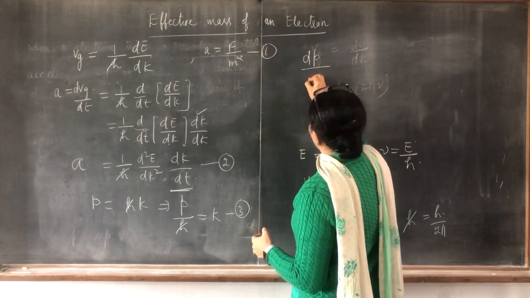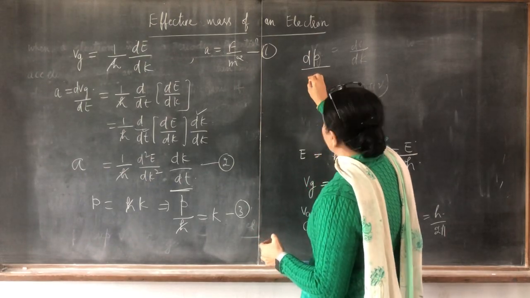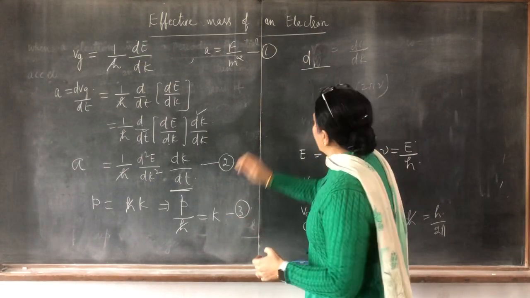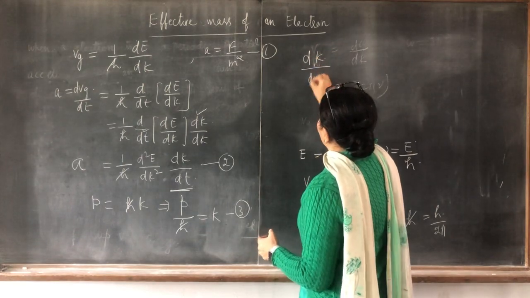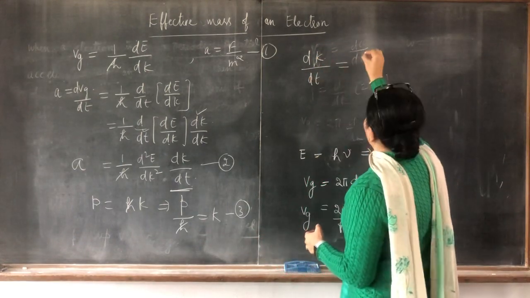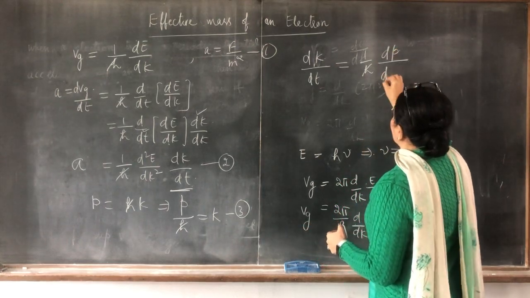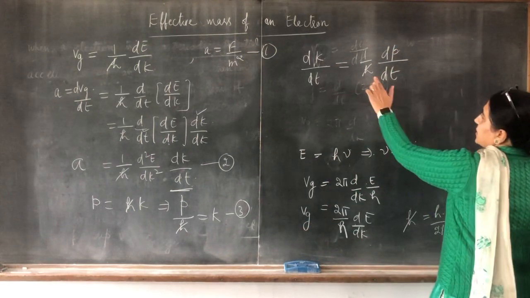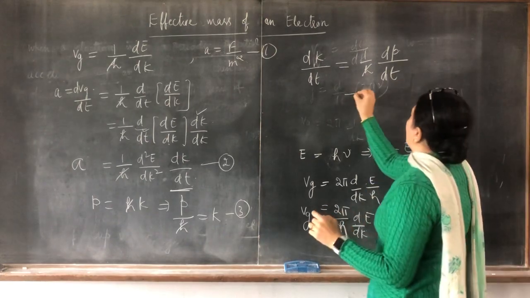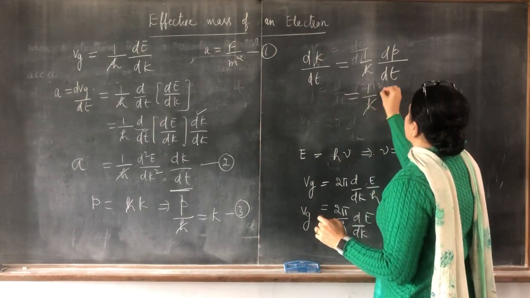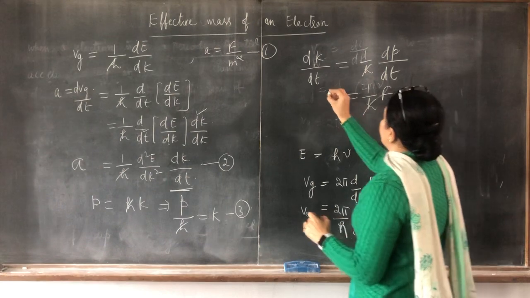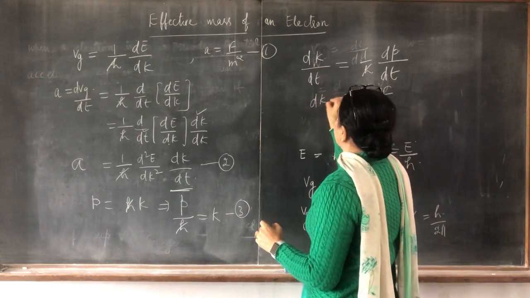The derivative of k with respect to t is equal to 1 over h cross times the derivative of p with respect to t, and this is equal to force. So 1 over h cross F is dk by dt.